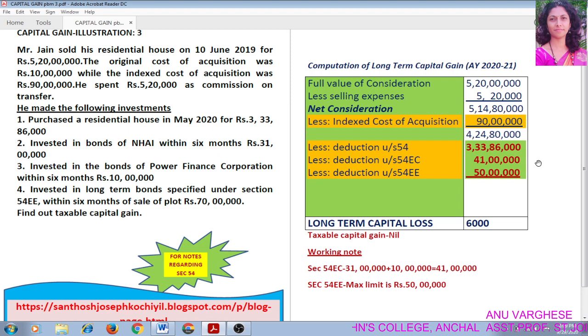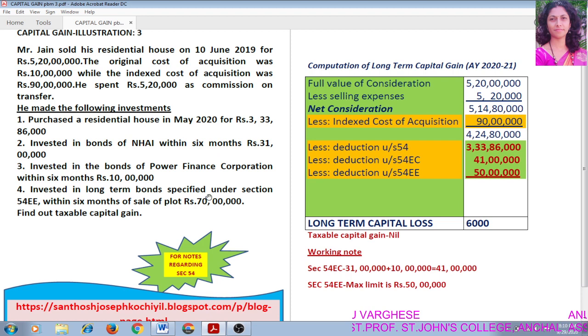Next one. Invested in long-term bonds specified under section 54EE within 6 months of sale of plot, rupees 70 lakh. Under section 54EE, if an assessee transfers long-term capital asset and invests in units of specified fund, assessee can claim exemption from tax. So in the question, it is clearly stated that he invested in long-term bonds specified under section 54EE.